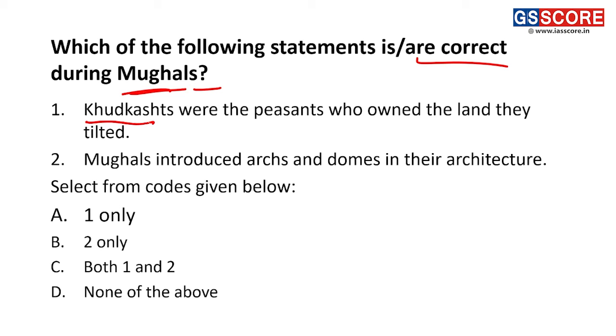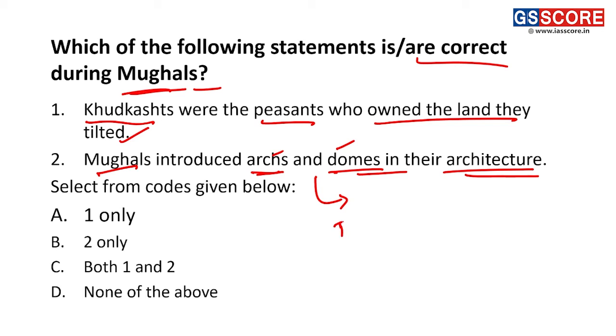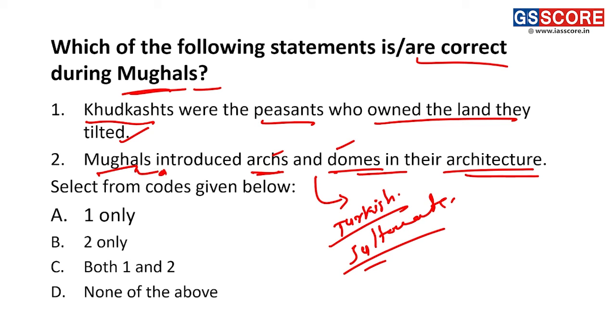Their period. The Khudkasht were the peasants who owned the land they tilled. The second is the Mughals introduced arcs and domes in their architecture. Friends, as you know, Mughals didn't introduce the arcs and domes, and they were introduced during the Turkish rule or the Sultanate. Fine. What Mughals did were the gardens, elaborate gardens, the Mughal garden, Shalimar garden, the fountains everywhere. So they didn't introduce the arcs and domes.